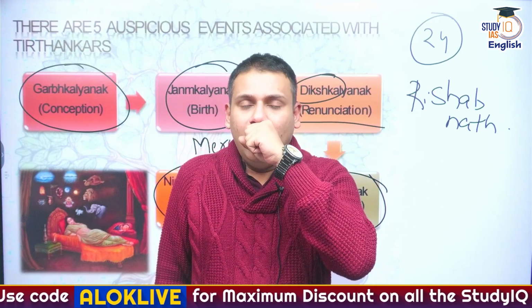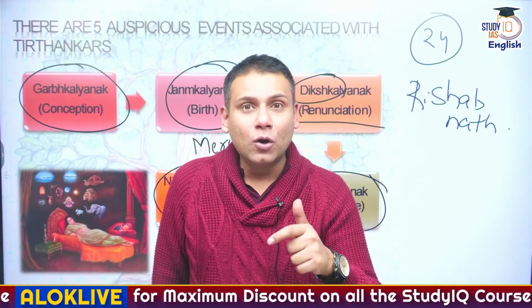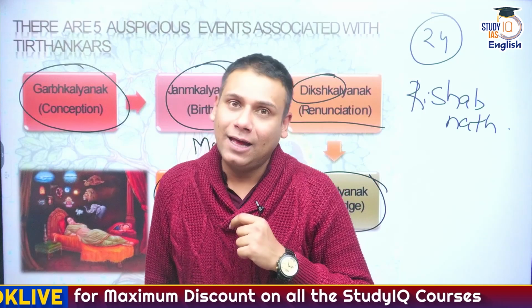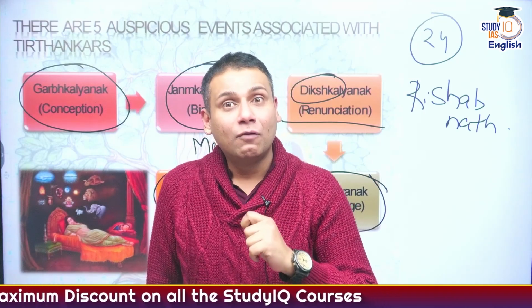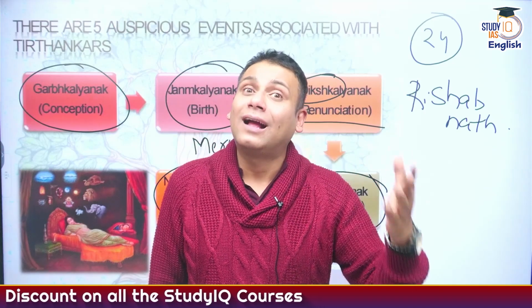Correct? Similarly, snake, it would appear on the right thumb of whom? Parshavnath ji, the 23rd Tirthankar. Lion, on the right thumb of Vardhaman Mahavir, the 24th Tirthankar.